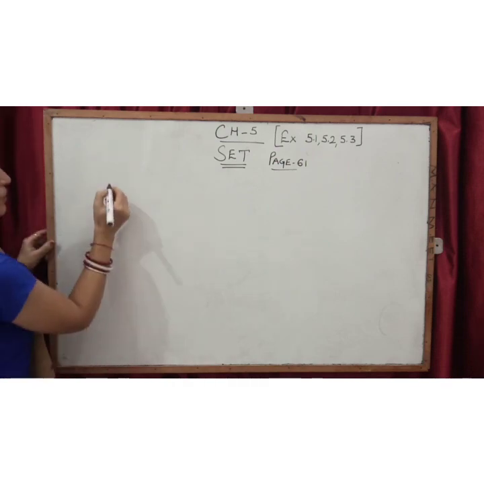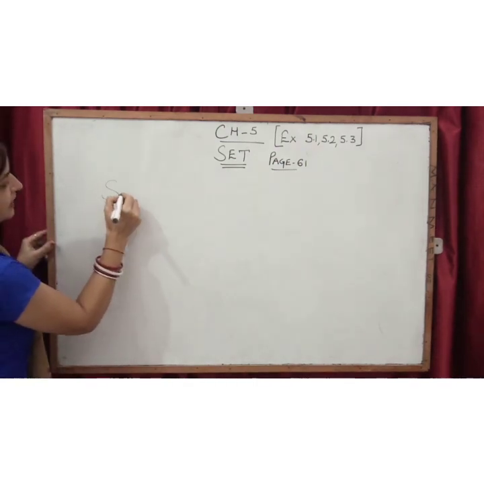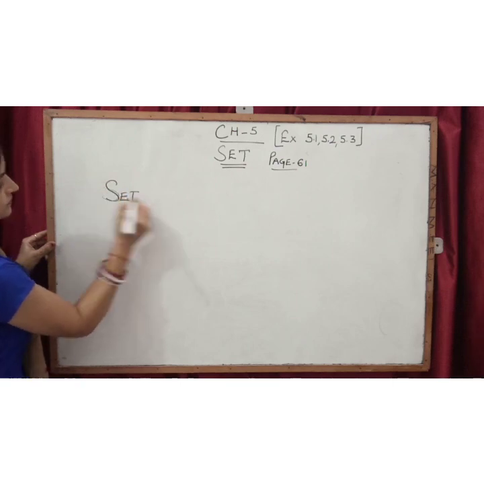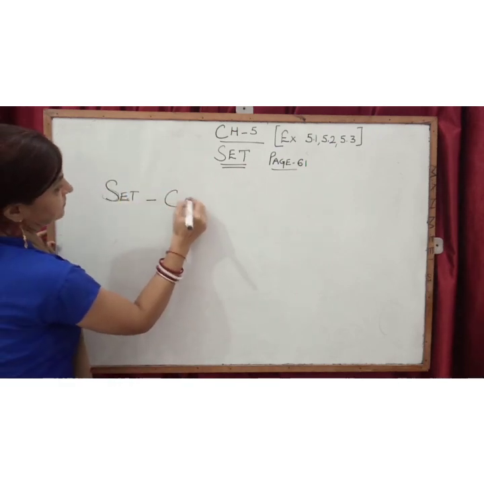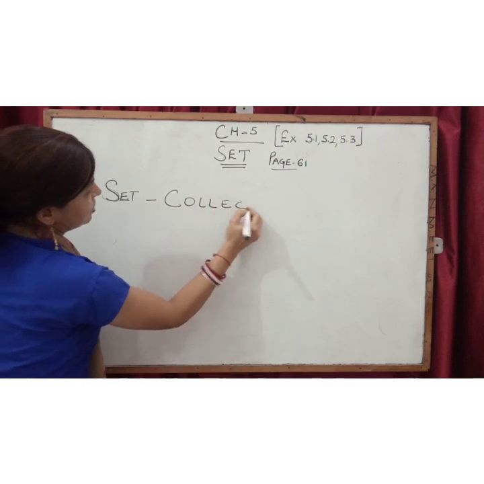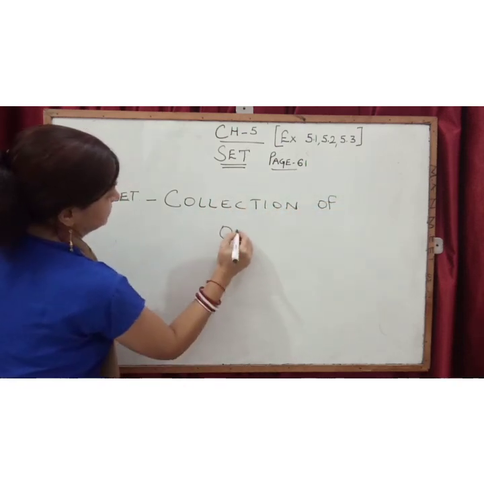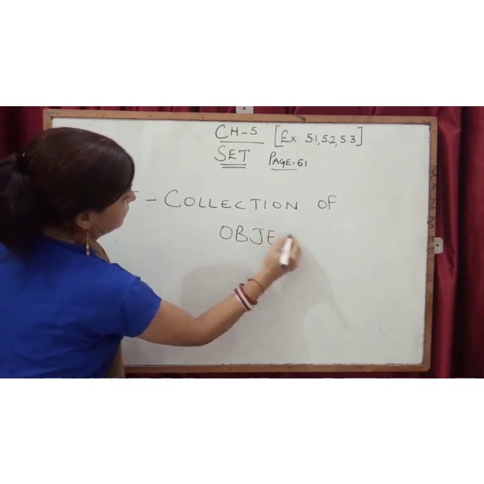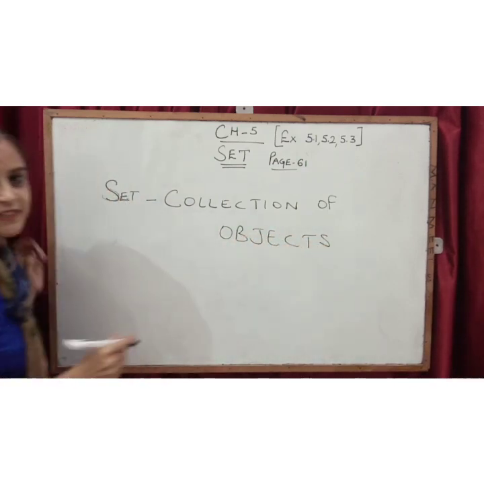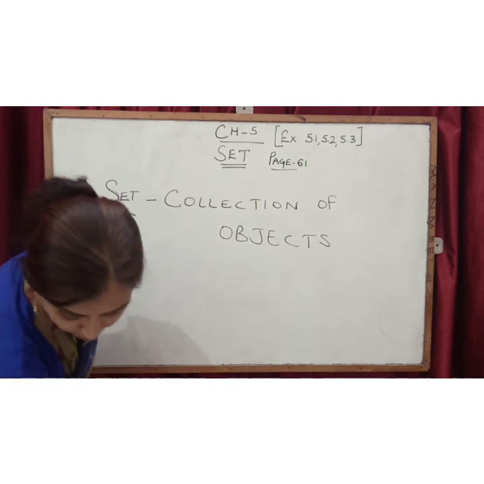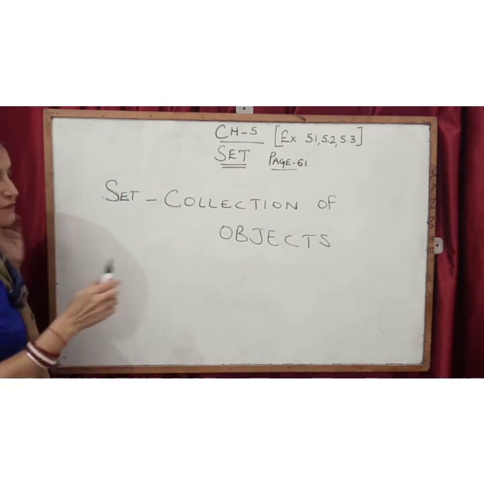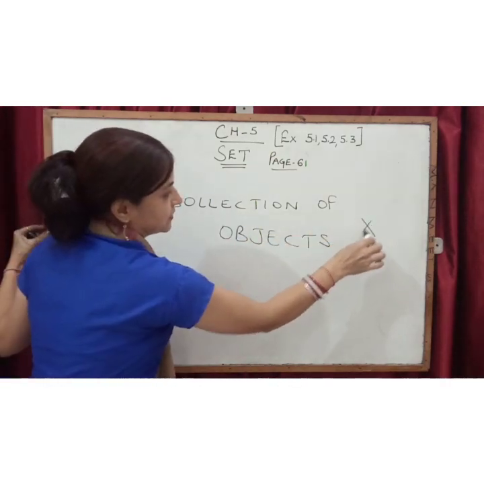So when we talk about set, set is a collection of objects. When we ask anyone, students, they will say that set is a collection of objects, but this definition is wrong.